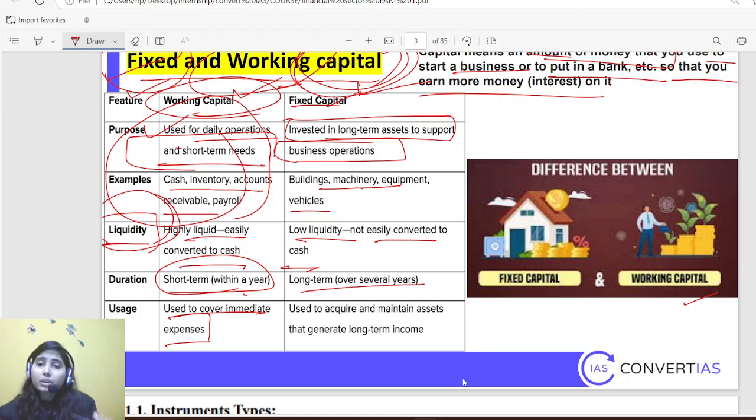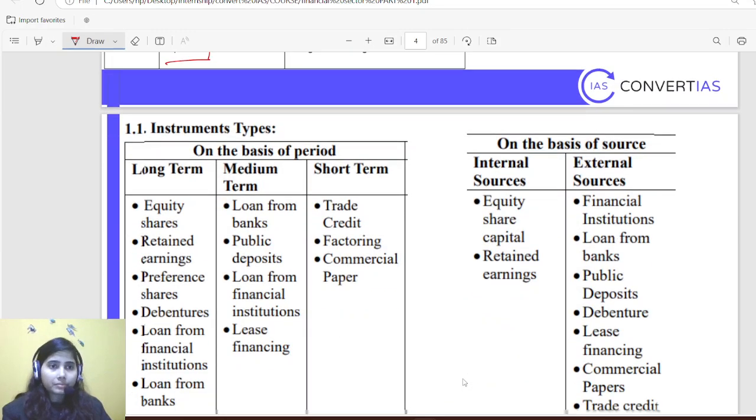See, this question is not going to come directly into the exam, that what is fixed and what is working capital, but it is very, very important to put logic when it comes to solving PYQs. So that's why understanding is important right here.